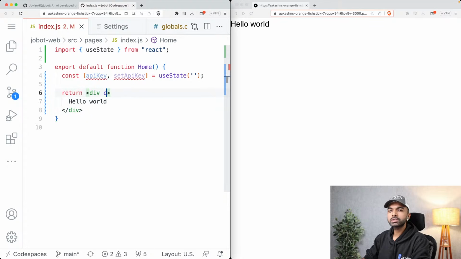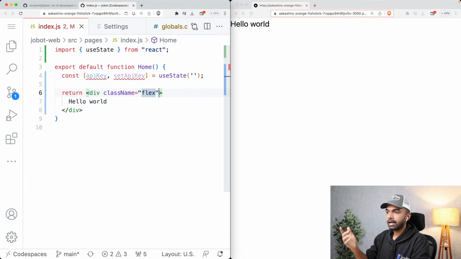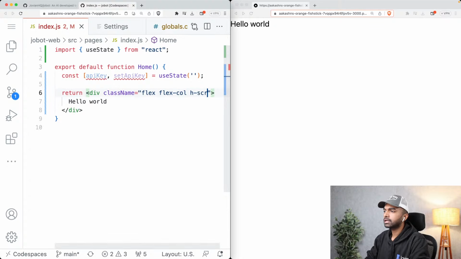So I'm just going to use some Tailwind classes. Tailwind CSS provides several utility classes so that you do not have to write CSS in a separate CSS file. Rather, you can simply use utility classes. I'm going to give this outer div, this container of the page, a display flex and flex-col. So I'm using the CSS flexbox layout here. Again, tutorials are linked in the description. And I'm also going to give it the height of the screen, h-screen.